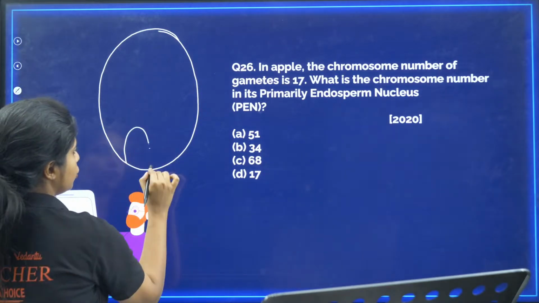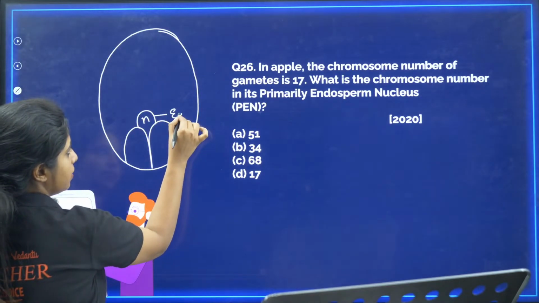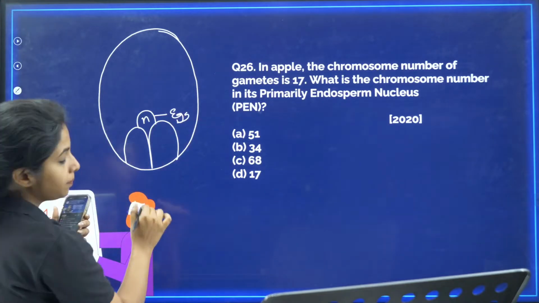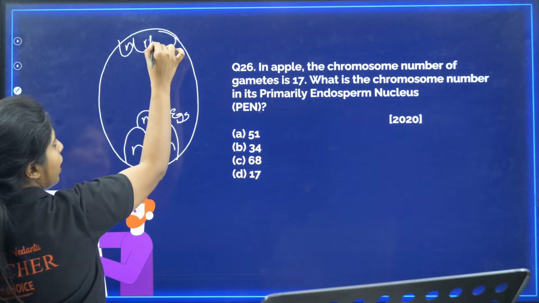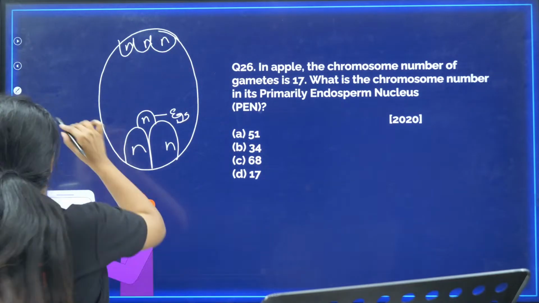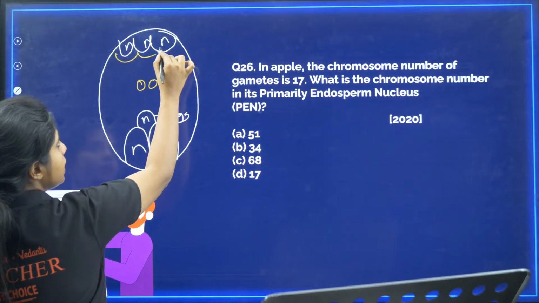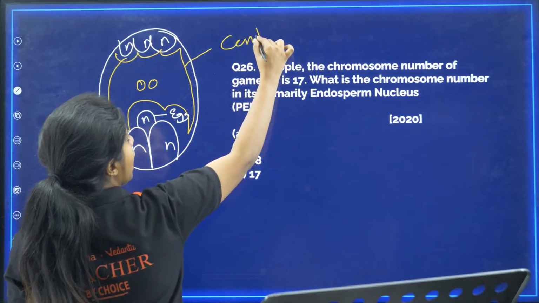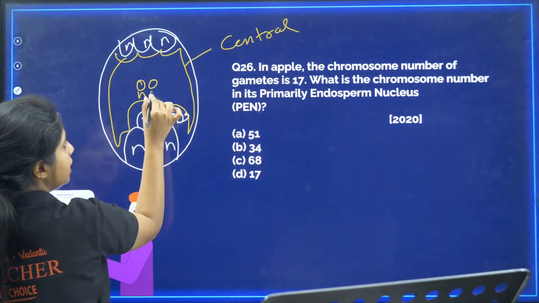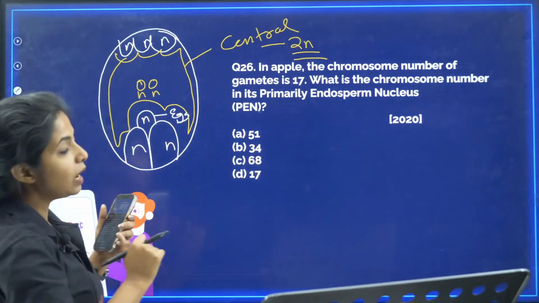We have 2 synergids, 1 egg cell. This egg cell has N number of chromosomes. Synergids also have N. Antipodal cells also have N each. Now, there are two polar nuclei over here, and they are part of a big cell known as the central cell. So if you are asked about the ploidy of the central cell, it is N and N, that means it is 2N. Agreed?